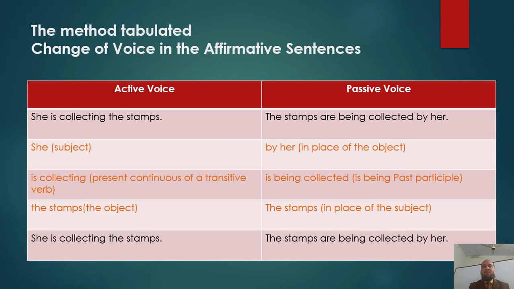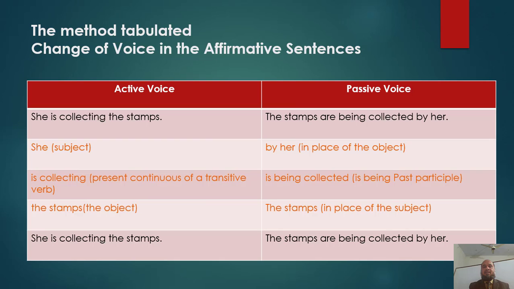Now for your ease, the method of change of voice in the present continuous tense is tabulated. If we see active voice, the sentence is she is collecting the stamps. Its passive is the stamps are being collected by her.